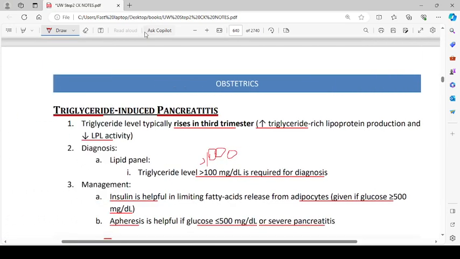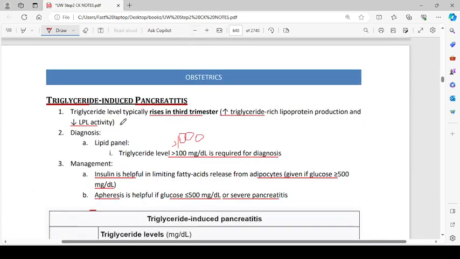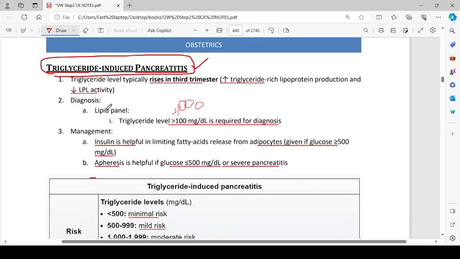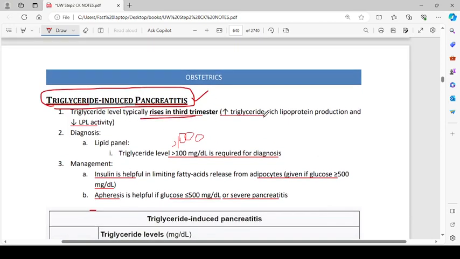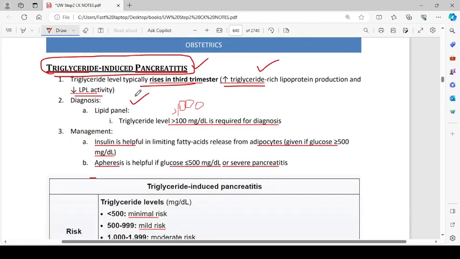Then we have triglyceride induced pancreatitis. Increased triglyceride level is a risk factor for development of pancreatitis. Triglyceride level typically rises in the third trimester, with increased triglyceride rich lipoprotein production and decreased LPL activity. Diagnosis is by lipid panel. A triglyceride level of more than 1000 milligram per deciliter is required for the diagnosis. It is not 100, it is more than 1000 milligram.